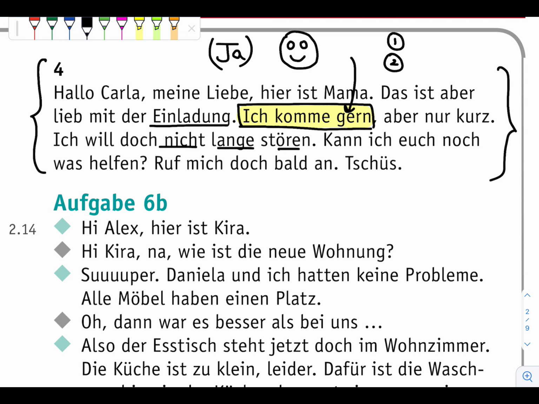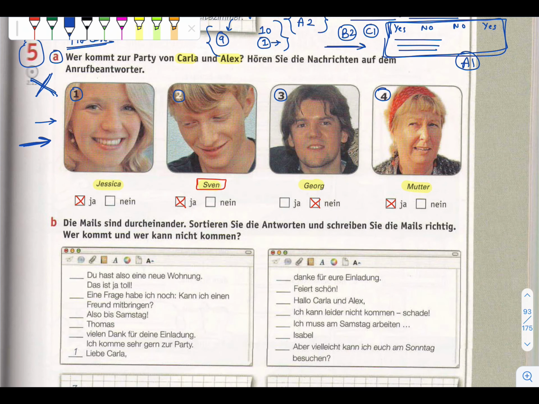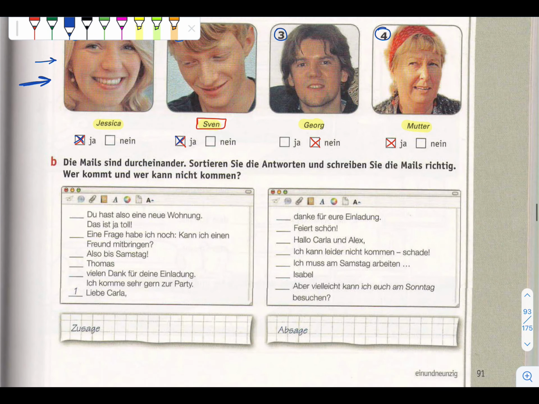Believe me, as you do this, one day will come that you will understand each and everything. But if you think that in one day you will understand everything, it is not possible. It will take time. I hope I tried my best to explain the hearing, because many times students face major problems in hearing only. So I hope this question is clear. Same like this, you just need to mark your answers.